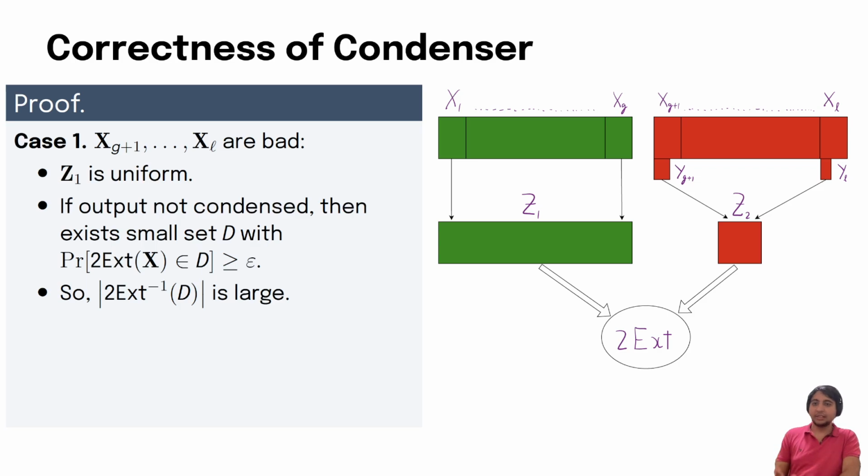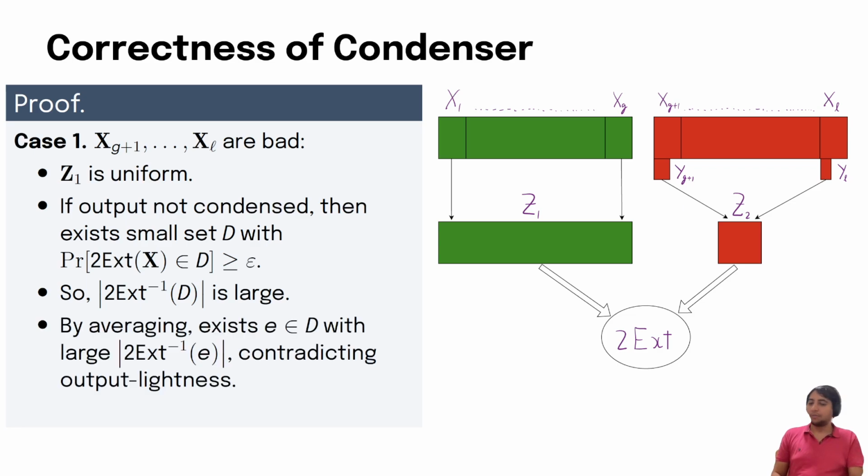In particular, this implies that the size of the pre-image of D will be very large. And because we carefully set the parameters, by an averaging argument, we can conclude that there exists an element in D which has very large pre-image size, and in fact it will be so large that it will contradict our output lightness property. Hence this will allow us to conclude that our condenser in this particular case will in fact output a source with very high entropy.